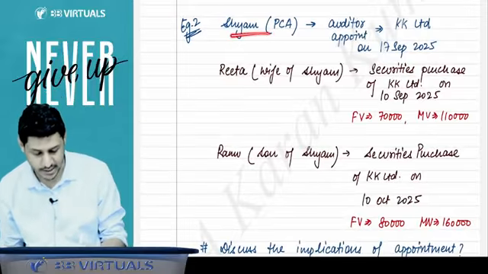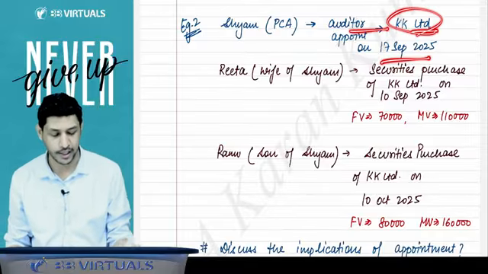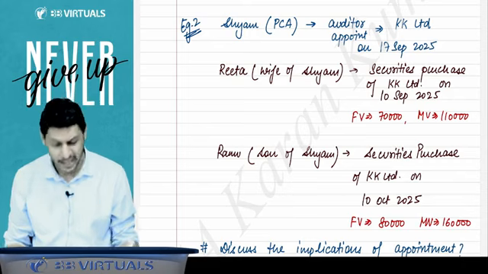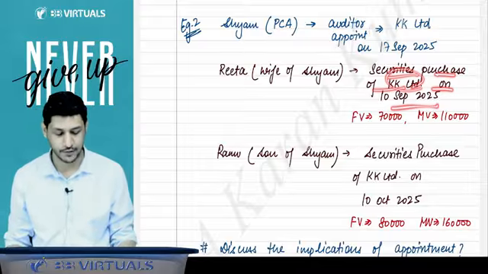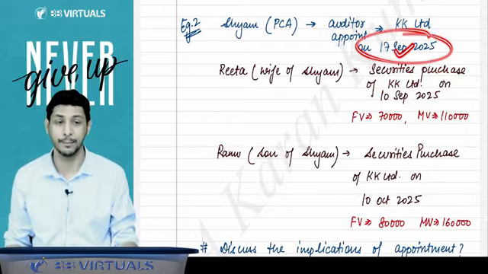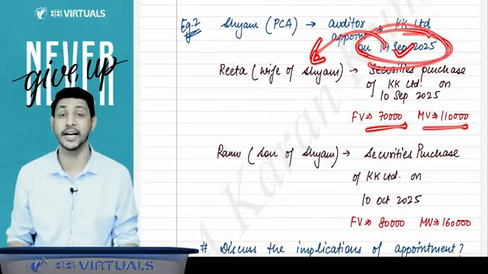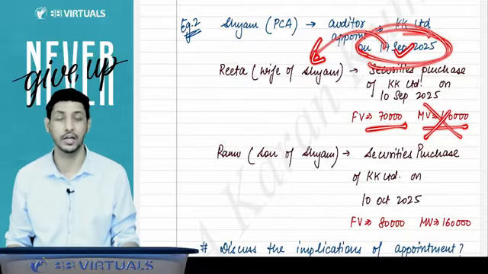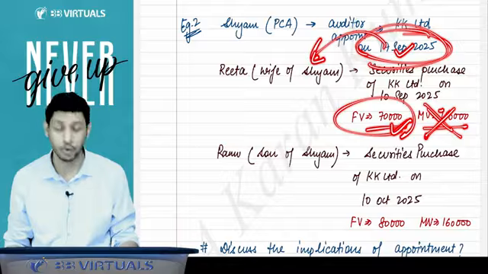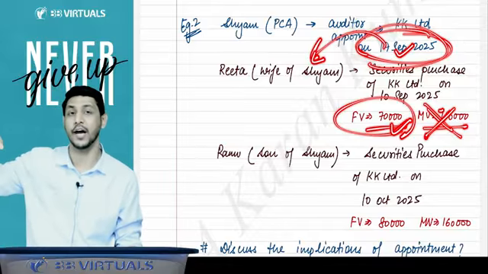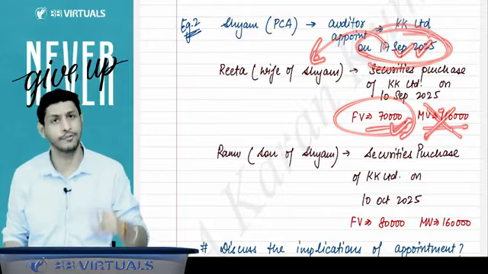Suppose, sir, there is a practicing chartered accountant, Shyam. He was appointed as an auditor of KK Limited on 17th of September 2025. Rita, the wife of Shyam, purchased securities of KK Limited on 10th of September. He was appointed on 17th September, but before his appointment, his wife was holding security of face value 70,000, market value 1,10,000. Market value is not to be considered. Face value is only to be considered. So his wife was having face value wise security of 70,000. Then it is okay. So he was appointed validly.